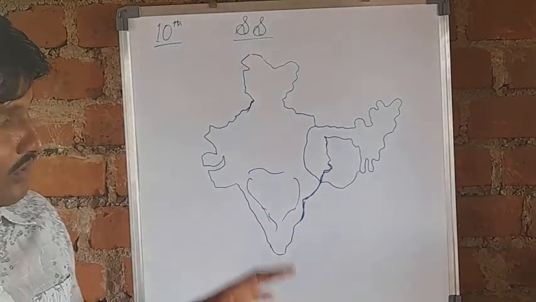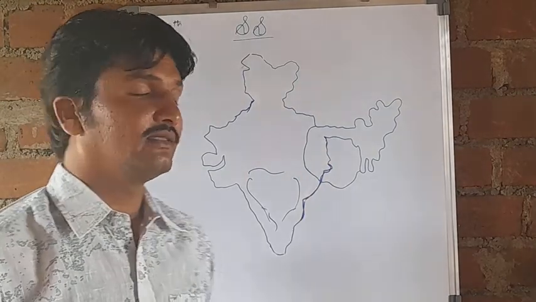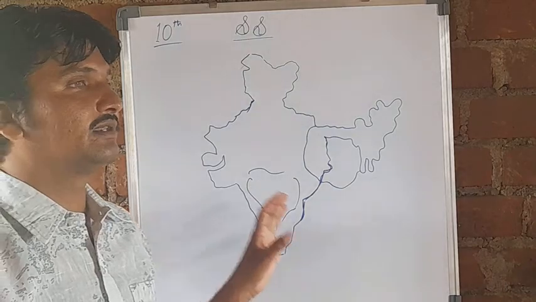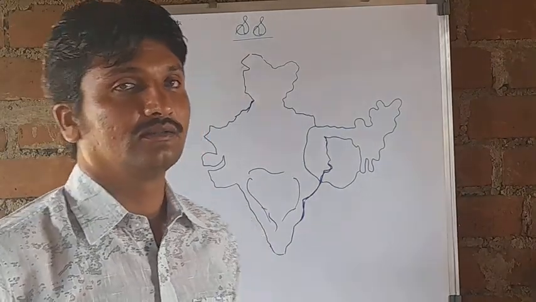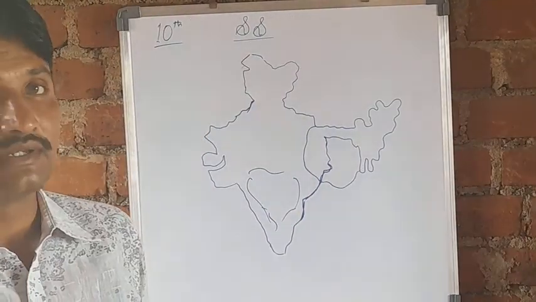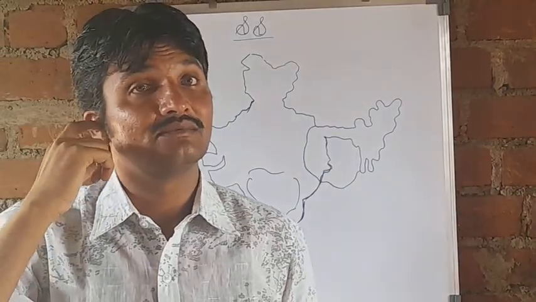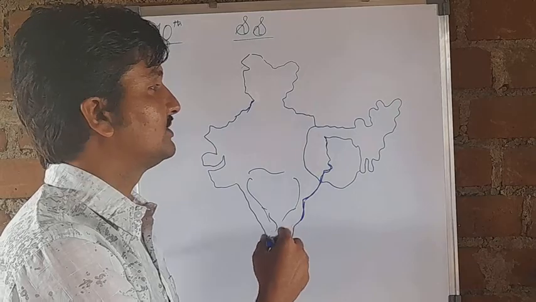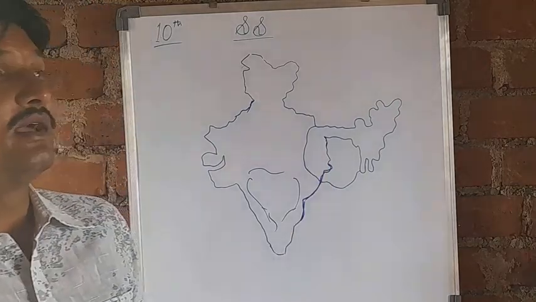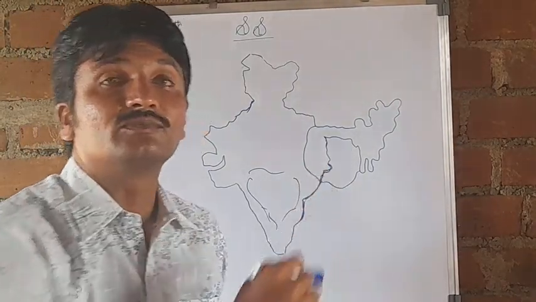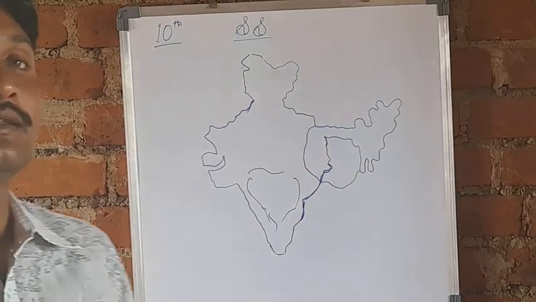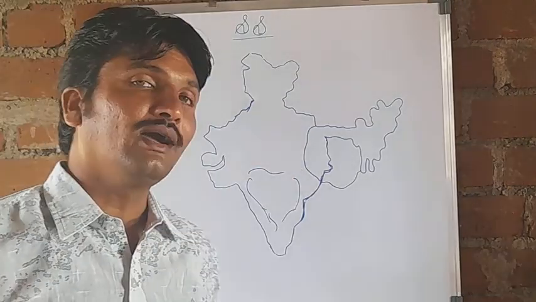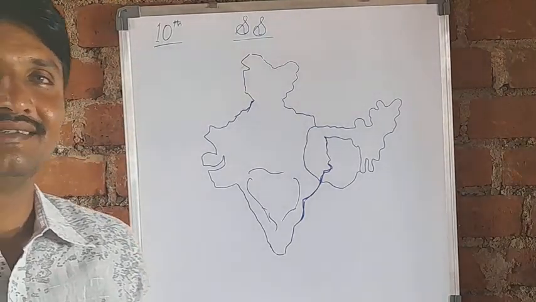So firstly they moved towards southern India, and they defeated Nasir Jung, Safdar Jung, Anwaruddin, and Chanda Sahib. They collapsed their administration and established their own administration in southern India. Then how did they establish their supremacy in eastern India, in the Bengal regions? Why did they spread their eyes towards the Bengal regions?